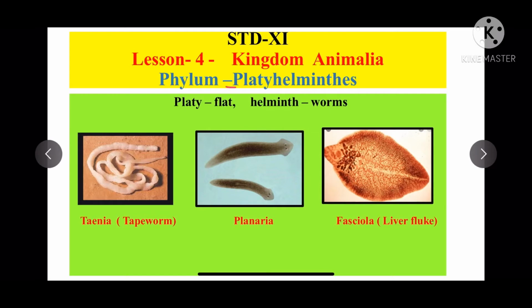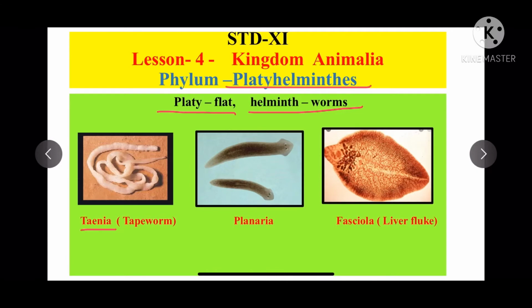Phylum Platyhelminthes. Now here, what is the meaning of Platyhelminthes? Platy means flat and helminth means worm. So these organisms are also called flatworms. Now what are the examples of this phylum?